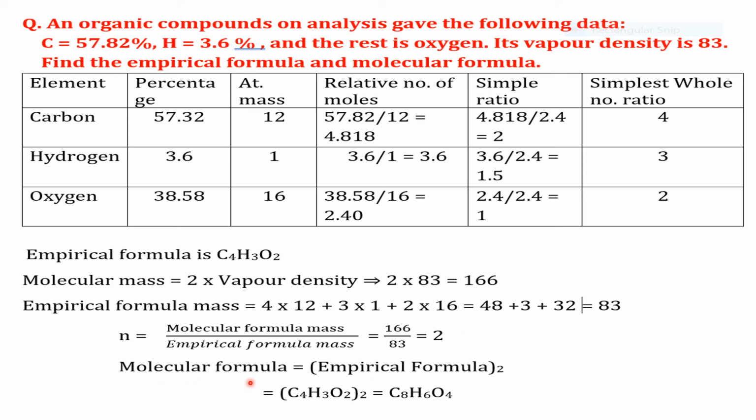Thus molecular formula equal to empirical formula into 2. Therefore C4H3O2 taken twice is equal to C8H6O4. Thus the molecular formula of the compound given in the problem is C8H6O4.